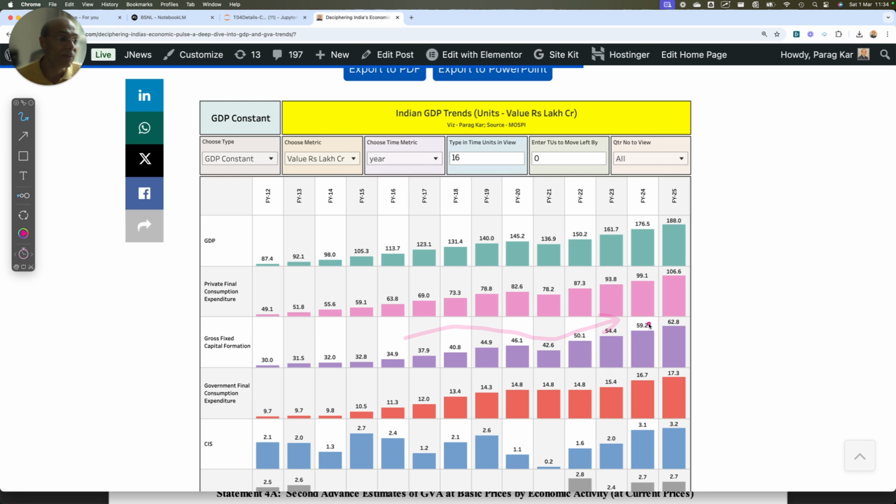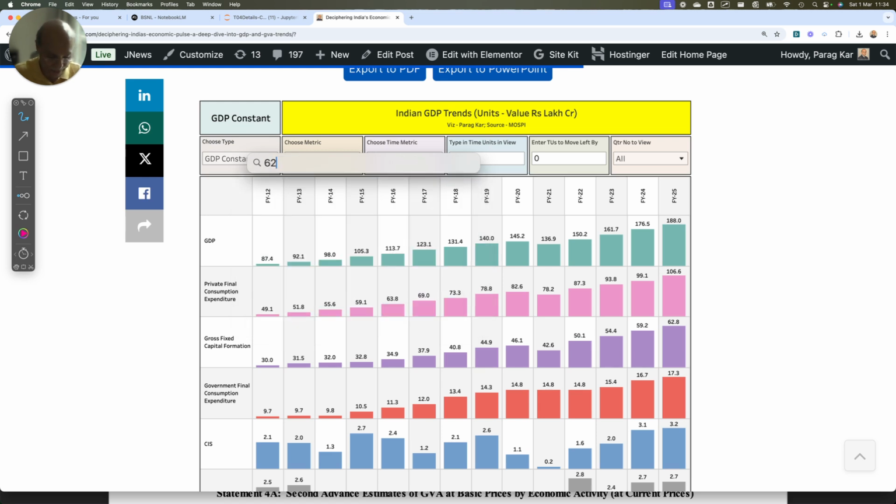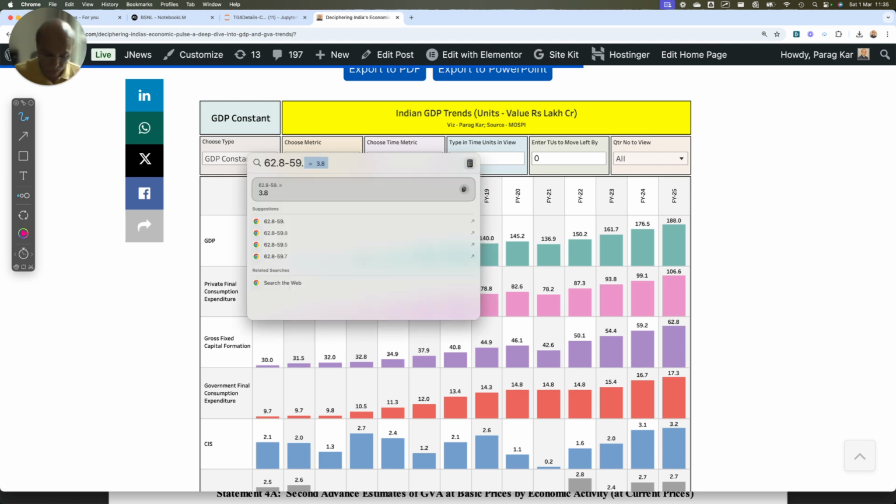But if you look from here to here, the growth of gross fixed capital formation is not that significant, from 59.2 to 62.8. So let's do the calculation. 62.8 minus 59.2 comes out to be 3.6. So 3.6 is the number in absolute terms.